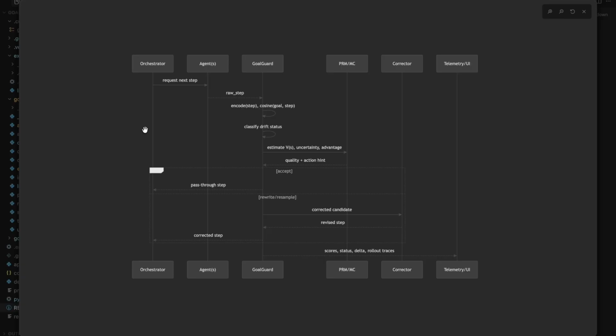And every existing tool that I use misses it because they measure whether steps are valid, not whether they're useful. So I created goalguard, which is a runtime control layer that sits between your orchestrator and your model and enforces goal adherence using math.